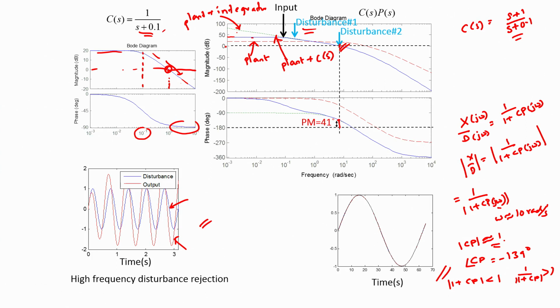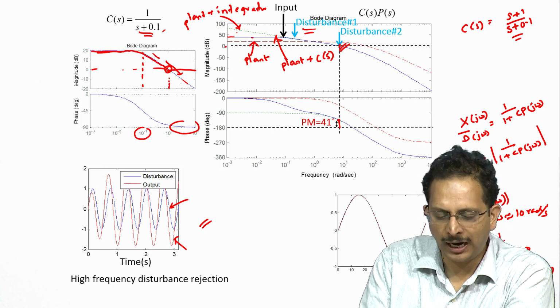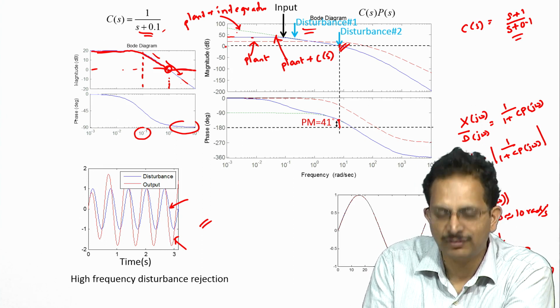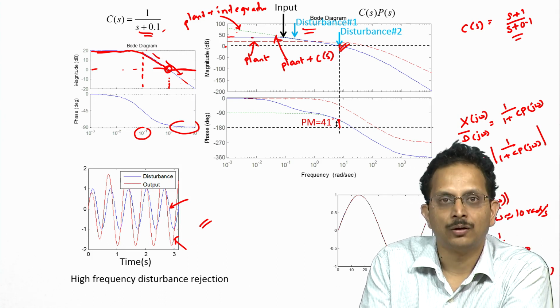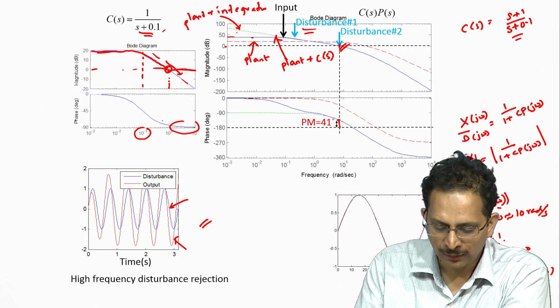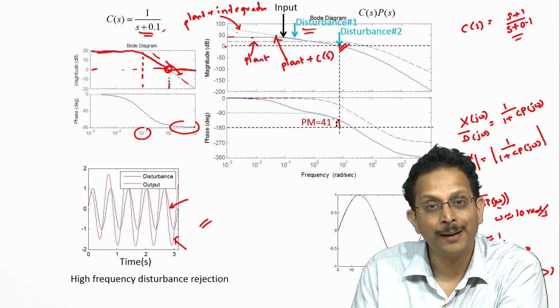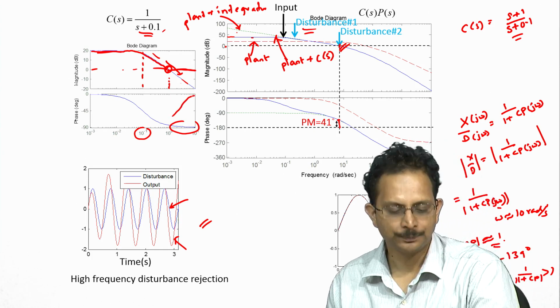Therefore, if one were to plot the Bode plot of the controller C of s equal to s plus 1 by s plus 0.1, then one would notice that the Bode plot would resemble that of 1 by s plus 0.1 for frequencies below 0.1 radian per second, and for frequencies above 0.1 radian per second it will be flat. As far as the phase characteristics are concerned, it will resemble that of the original controller 1 by s plus 0.1 for frequencies below 1 radian per second, and instead of the phase going to minus 90 degrees as it happened in the previous case, the phase will now gradually go back to 0 degrees.